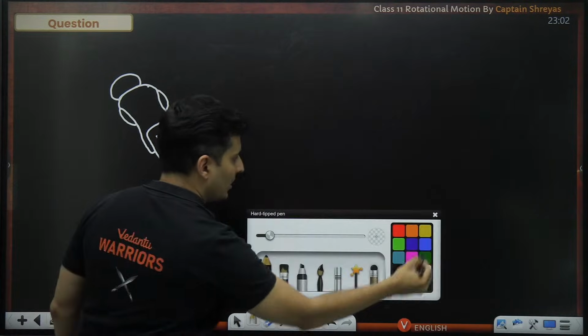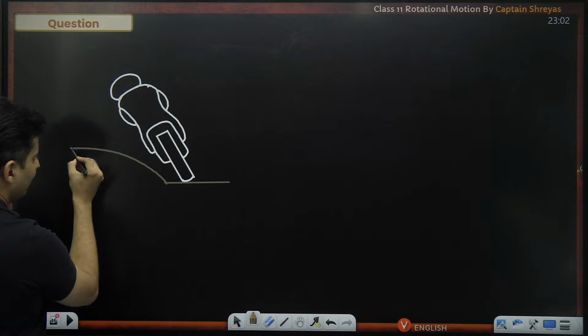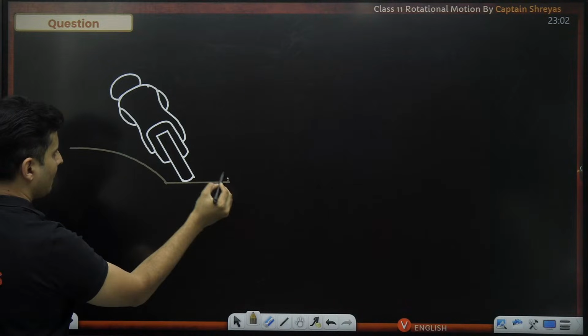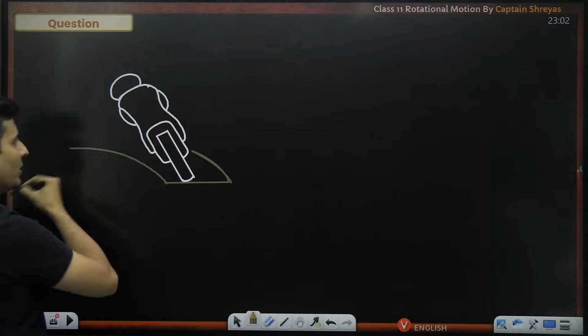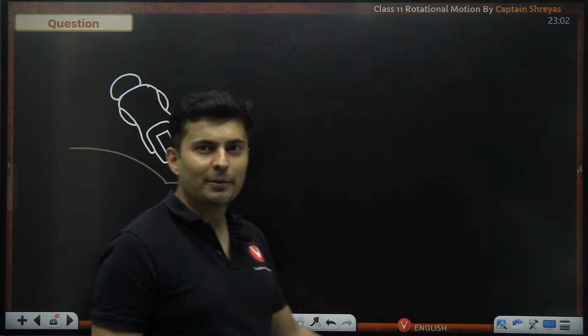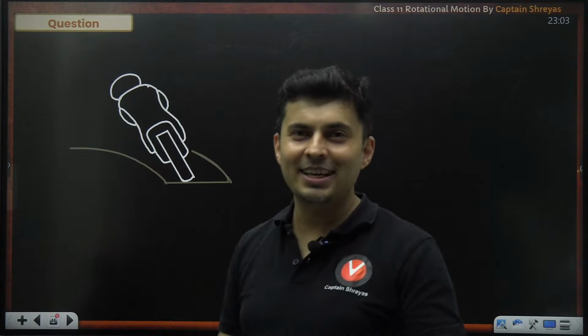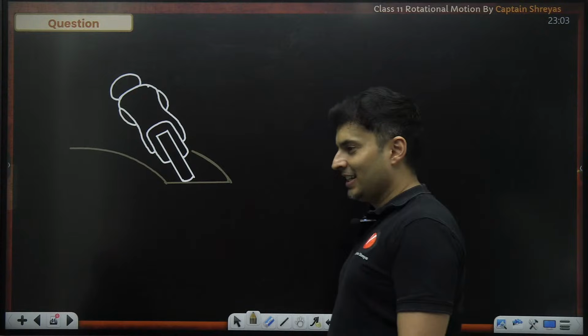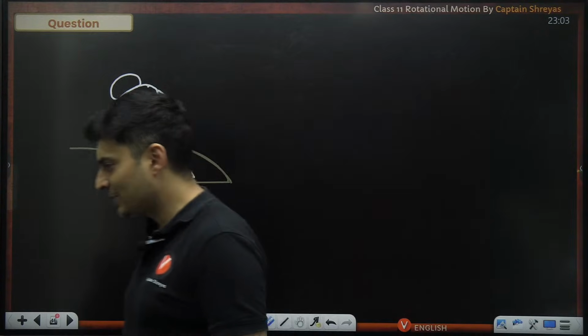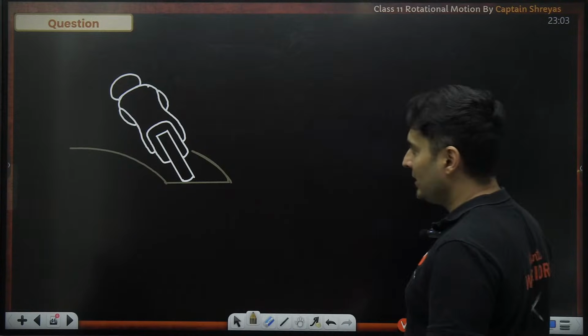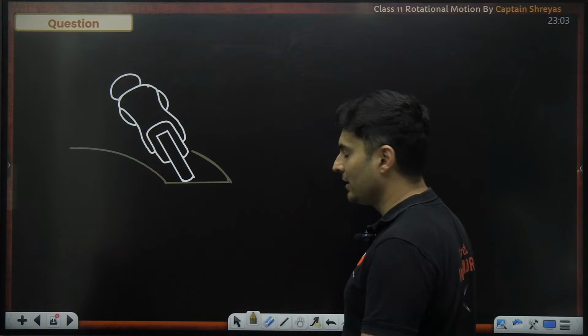See if you're able to visualize this bike fellow is going on a curved track, and you might have seen when a bike is turning, the person will bend. What is the reason for that bike fellow to bend? Okay, let's try to visualize this. Are you able to visualize why is that person bending? We are trying to reason it out.